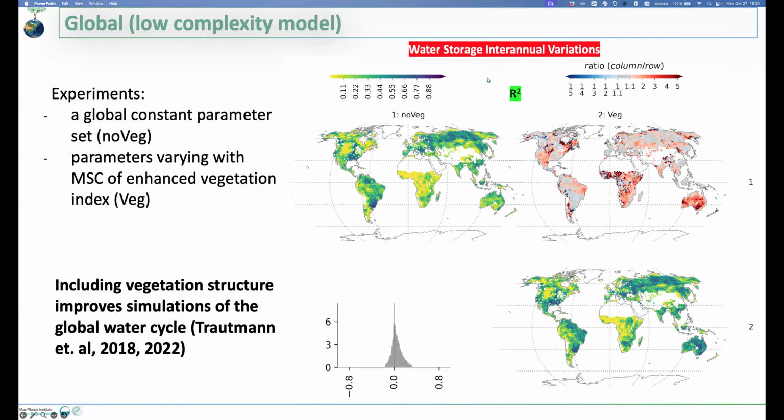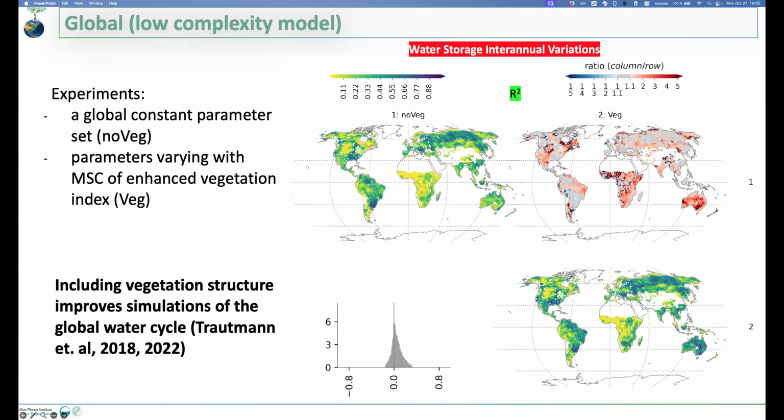So we had a global model which was already calibrated. This is the correlation of just the internal variation of terrestrial water storage. This is rather difficult to get globally, and we see that the correlation is already quite high in most regions. This is the model without the vegetation parameters that influence the spatial variability of these globally constant parameters. If you use the other model with the vegetation, you see that there is further improvement, which is seen in the difference on the top right here.